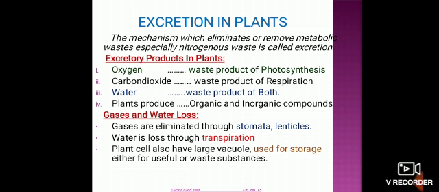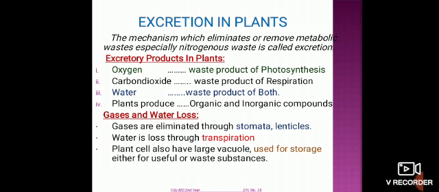Stomata are the minute pores in the leaves through which exchange of gases takes place, and lenticels are the pores through which exchange of gases and water also transpire. These are present in the stem. Water is lost through a process known as transpiration, defined as the loss of water vapors from the surface of the plants, either through stomata or through the lenticels.